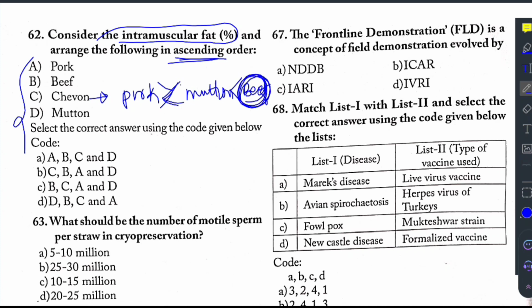So beef has higher intramuscular fat percent when compared to other, and this Q1 has very less intramuscular fat percentage. This is in general, but these data vary from literature to literature. So we skip this question.